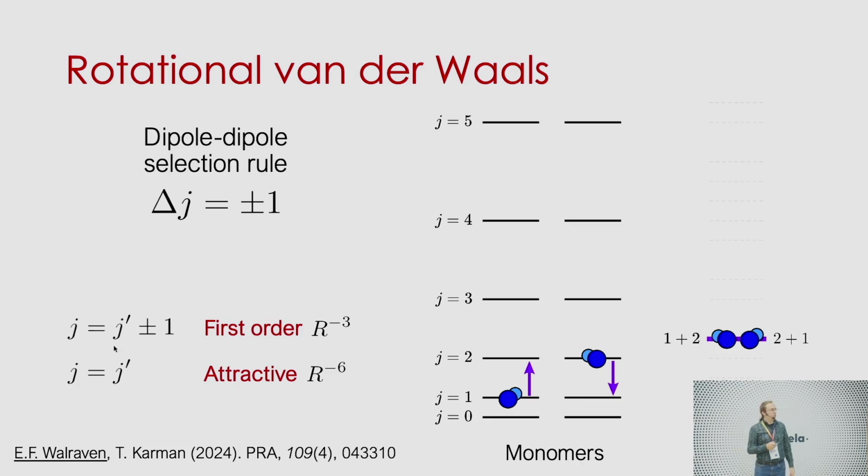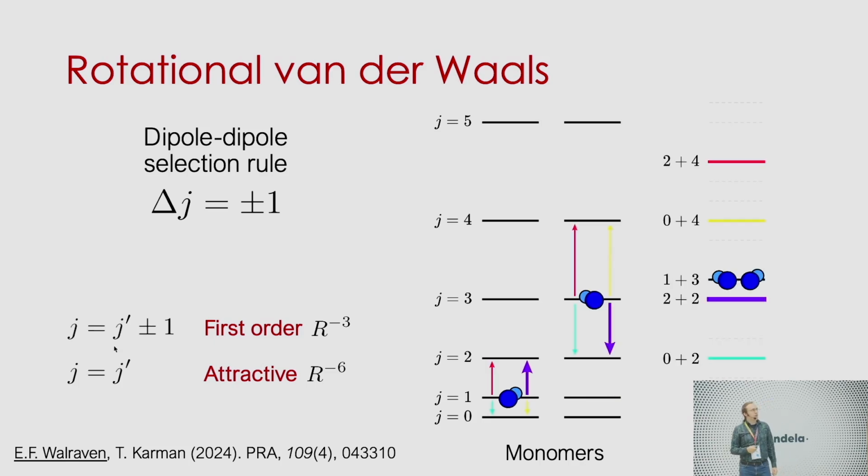usually resulting in very fast losses. Now what we found is if you put them 2 or more quanta apart, then you always find some virtual state that lies below your initial state. And if the state lies below, then the van der Waals coupling will give a repulsive interaction in your initial state. So whenever you have two molecules 2 or more quanta apart, repulsive interaction. We've shown in a paper from last year this can reduce losses by about 2 orders of magnitude.